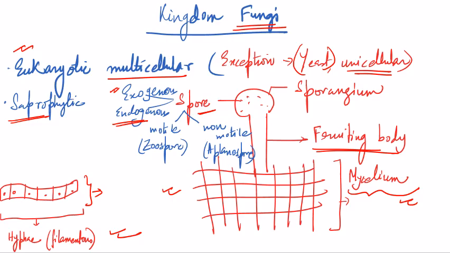Again, spore can be motile and non-motile depending on whether it contains a flagella or not. If it contains a flagella, we call it a zoospore, and if it does not contain a flagella, it cannot move. We call that aplanospore.